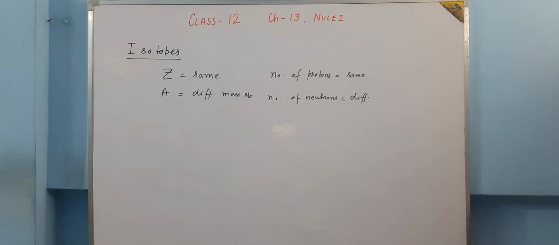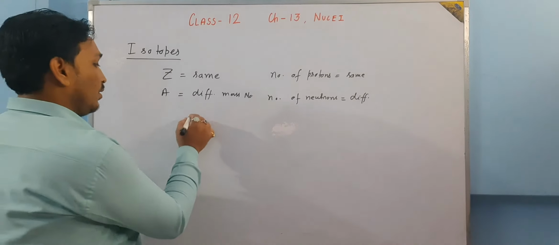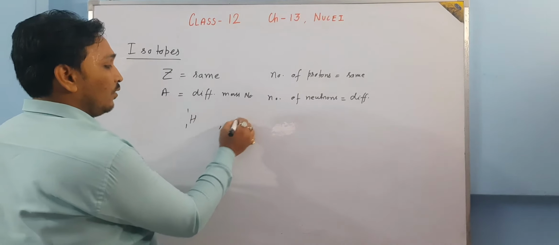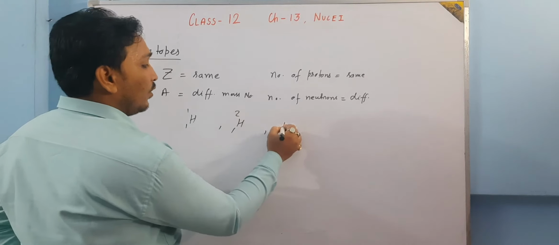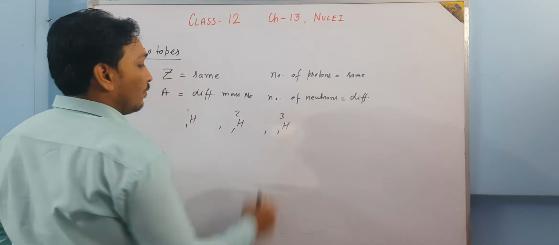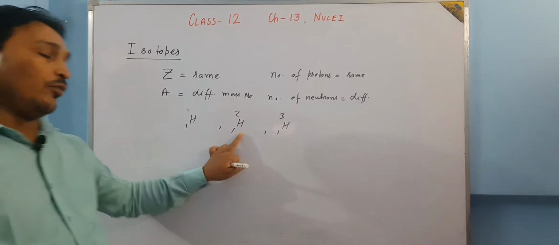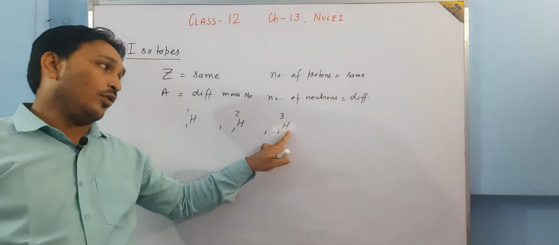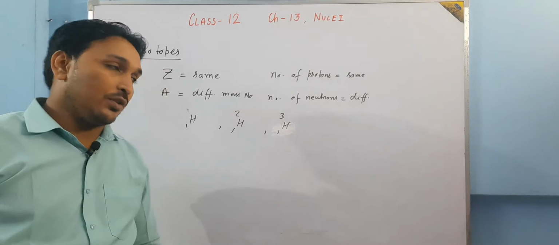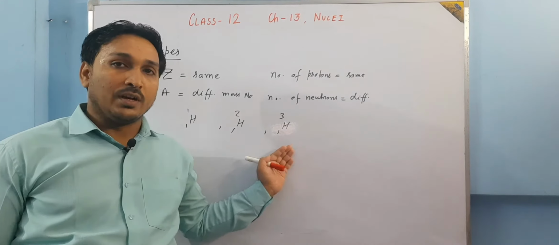Let us take some examples of isotopes. Hydrogen has 3 isotopes: one is called deuterium and one is called tritium. This is hydrogen 1H1, one is deuterium 1H2, and one is tritium 1H3. How many protons does this hydrogen have? 1. And the others? 1. 1. How am I able to say that? Because they all have the same atomic number, which is 1.